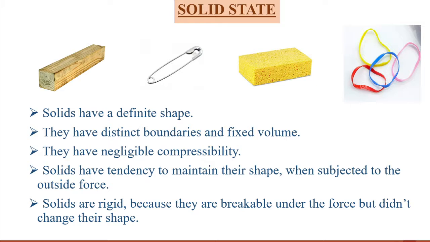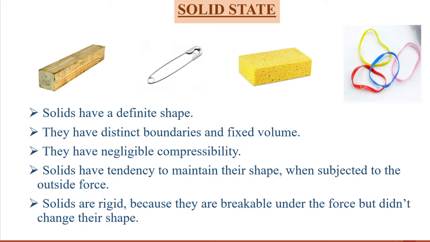They have distinct boundaries and fixed volume. Distinct boundaries means fixed boundaries, fixed shape and fixed volume. They have negligible compressibility, meaning you cannot easily compress a solid.